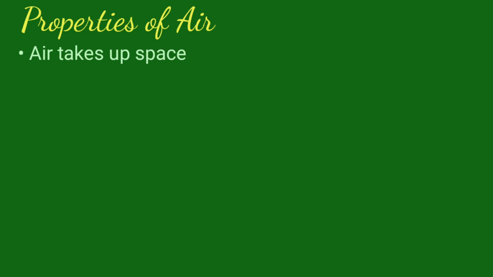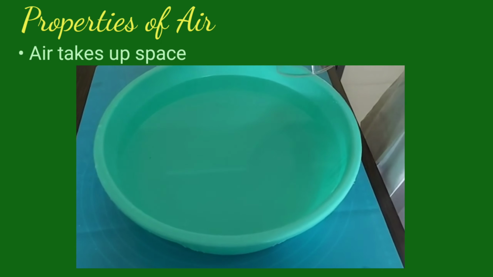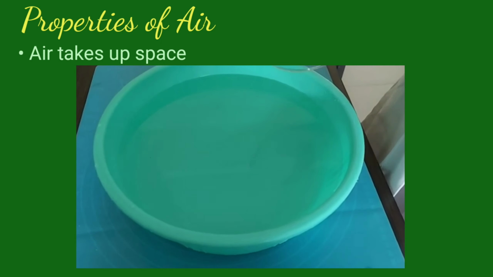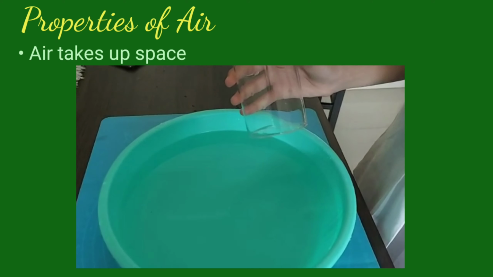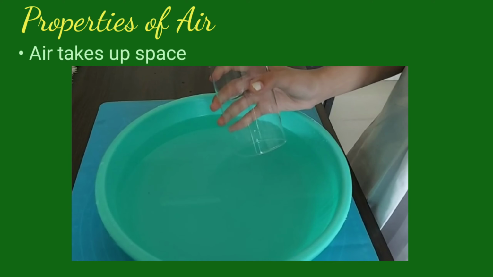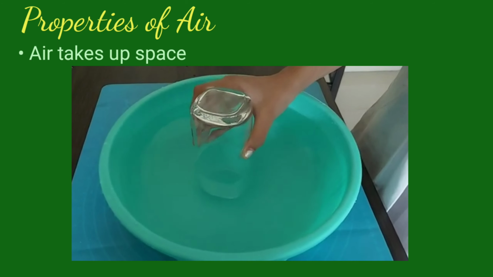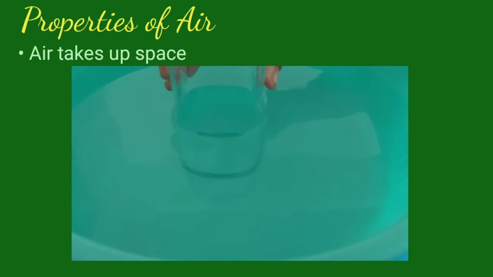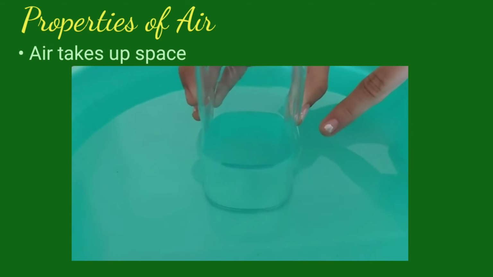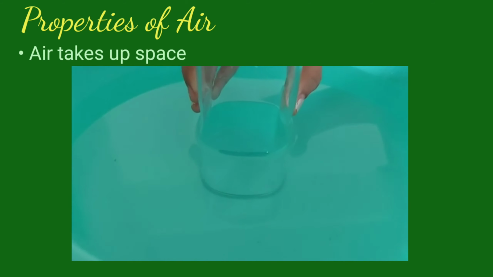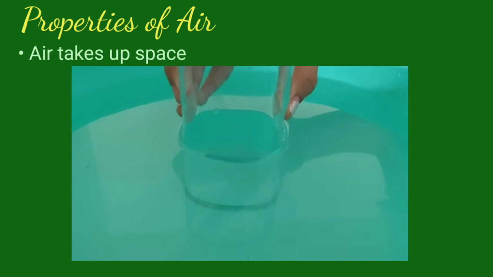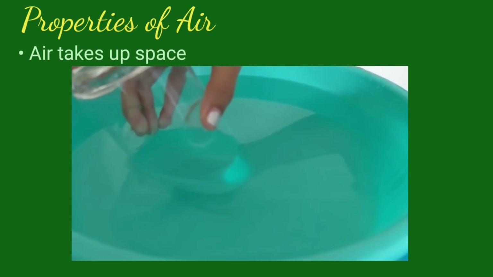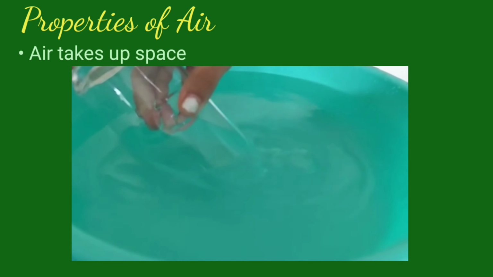Next property is air takes up space. We have filled the tub with water and we will put an empty glass inside. What will happen? Water will not enter the glass. Why? Because air is already present inside this glass. Now when we tilt the glass, what can we see?